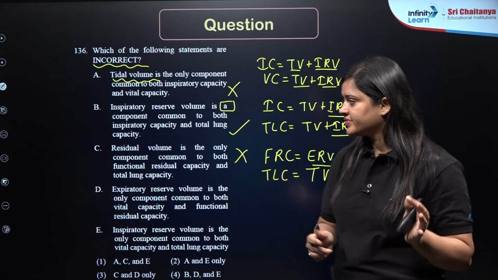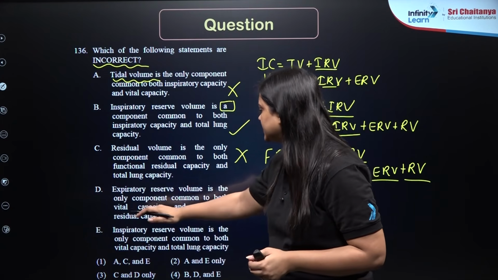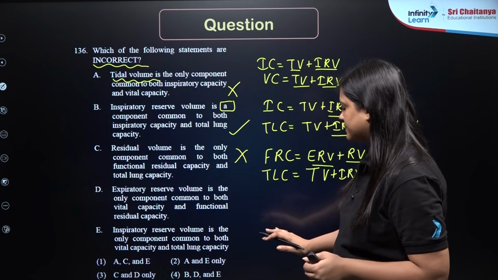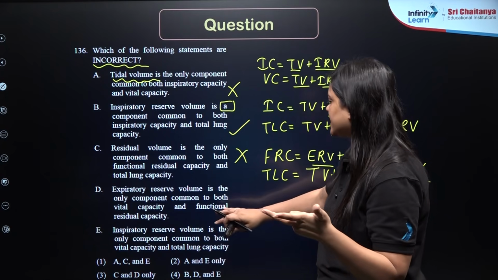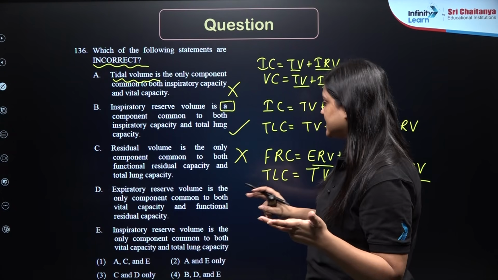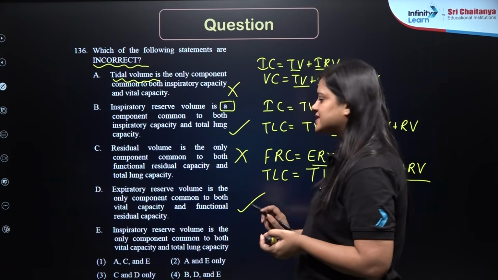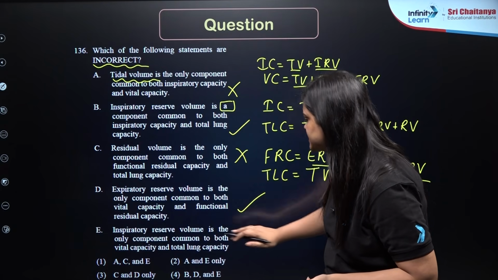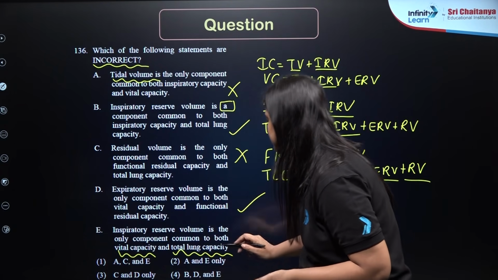why it is wrong. Coming to the next statement, expiratory reserve volume is the only component common to both vital capacity and functional residual capacity. Vital capacity will be tidal volume, IRV plus ERV, whereas functional residual capacity will be ERV plus RV, and they are saying that ERV is the only component that is common, which is correct. Now, inspiratory reserve volume is the only component common in both vital capacity and total lung capacity.